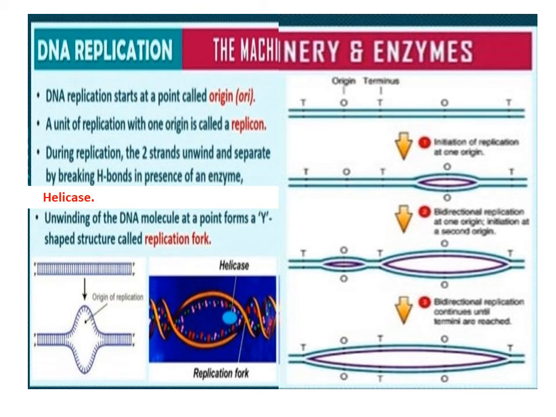DNA replication starts at a point called origin or ORI. A unit of replication with one origin is called a replicon. During replication, the two strands unwind and separate by breaking H bond in presence of enzyme helicase. Unwinding of DNA molecule at a point to form a Y-shaped structure called replication fork.